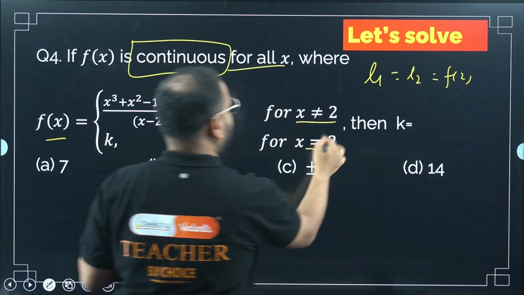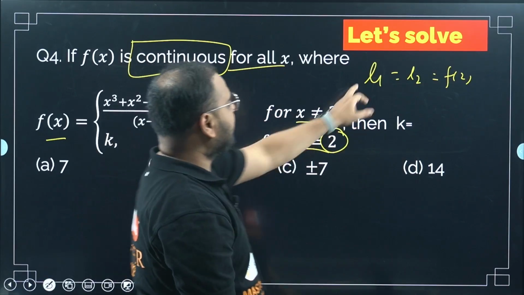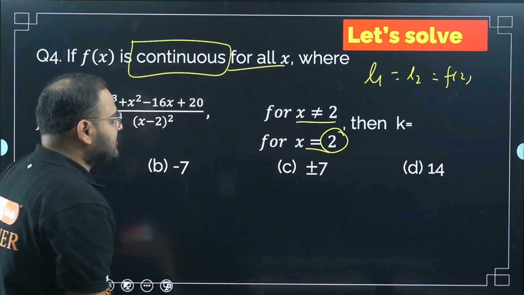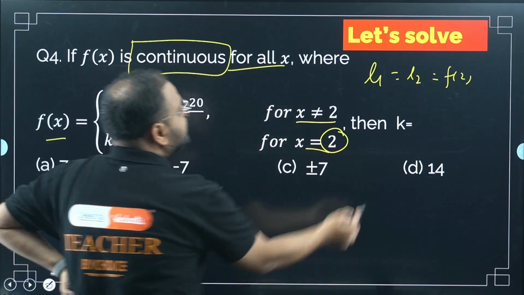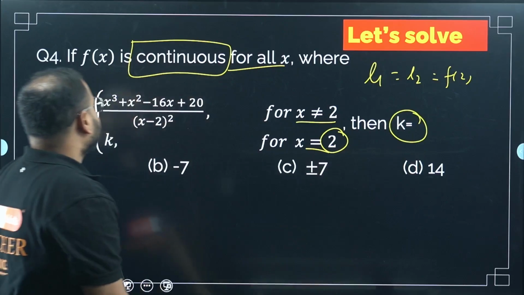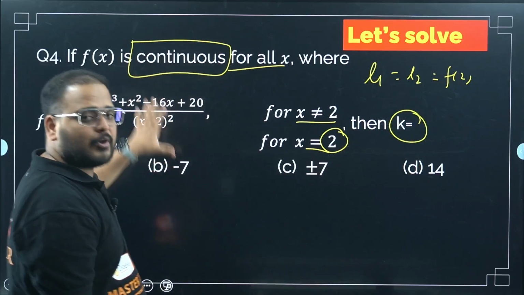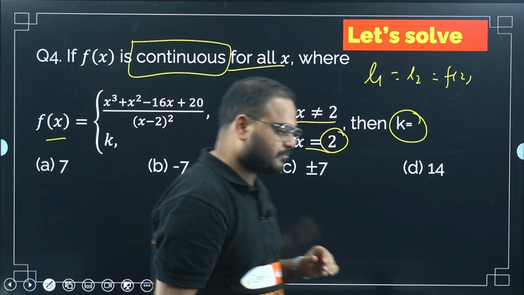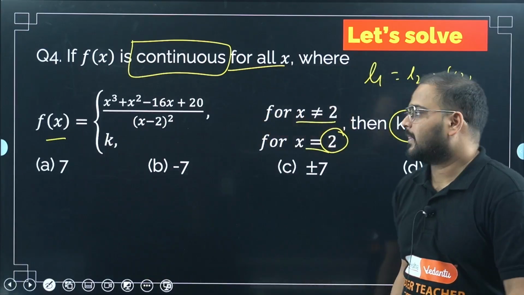That is, LHL equals RHL equals f of 2. They're asking us to find the k value. We have to get an equation from here somehow and find the k value. No problem. Now please check first of all.